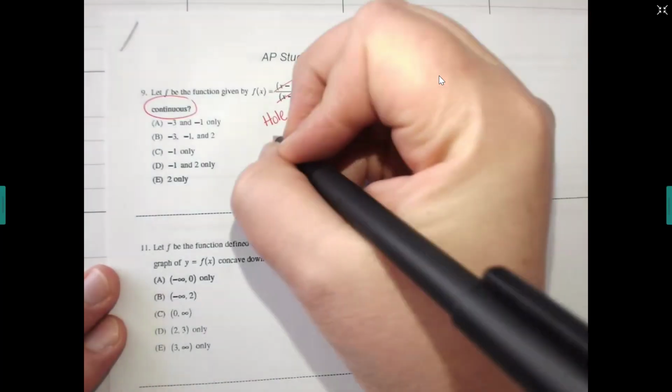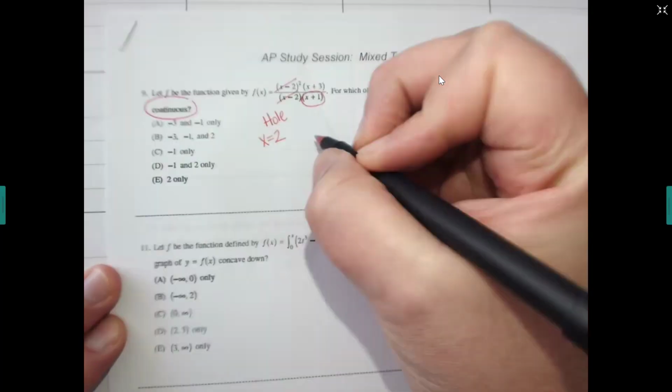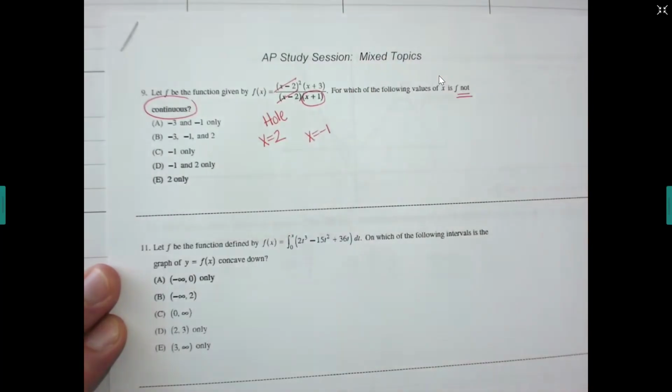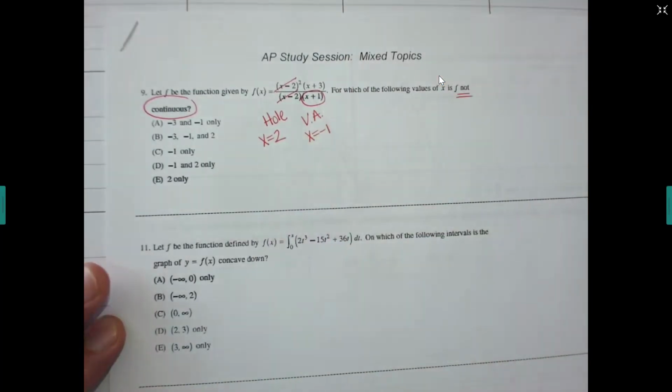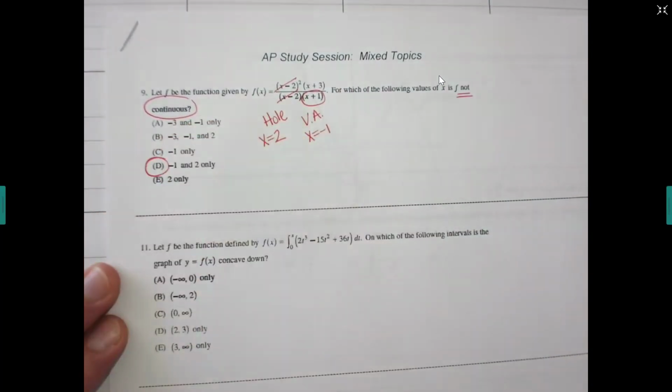Then for this guy, we have a hole at 2. Then for my x plus 1 that's left over, what feature is that? I think you already said it earlier. Vertical asymptote. And remember, both of those count as not being continuous. Okay, if you care, which I'm sure you probably don't, any factors left on the top are x-intercepts. So those are continuous and they're no problem.